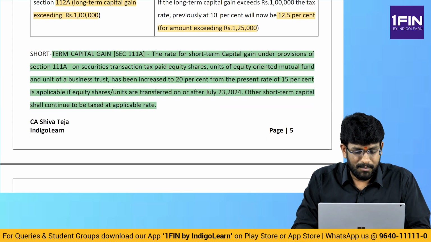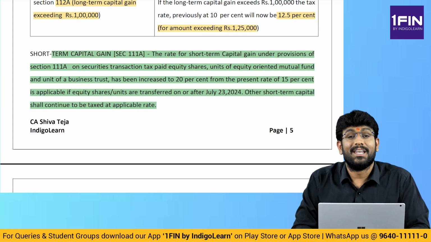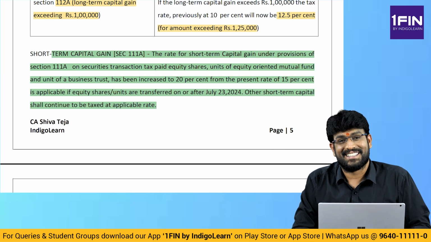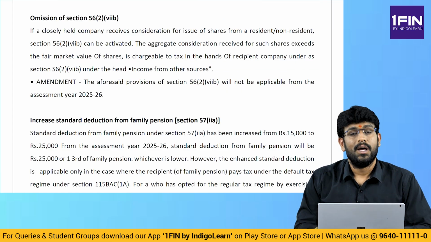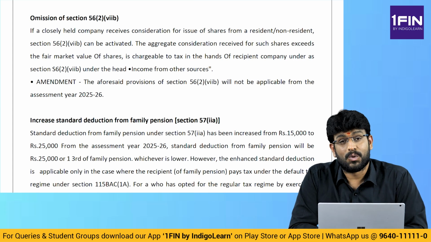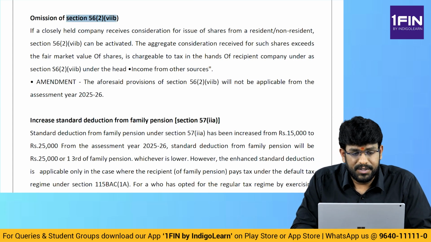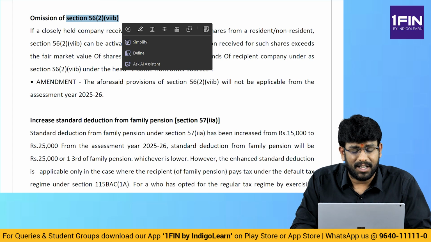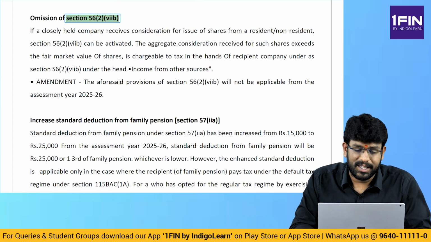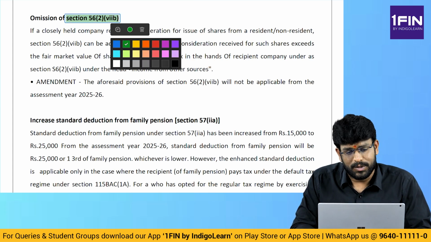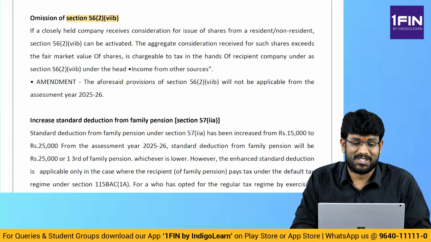Next. Moving forward, now let's proceed to income from other sources amendments. My dear students, now let's look at the next point about income from other sources amendments. First one, 56(2)(viib). If you have already taken the coaching, you would have already learned this. Who are yet to take the coaching, feel happy, this section is gone.